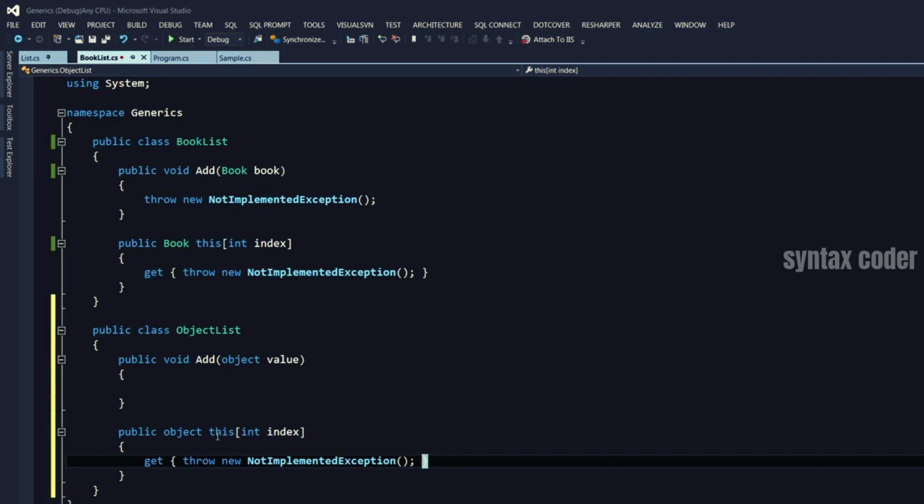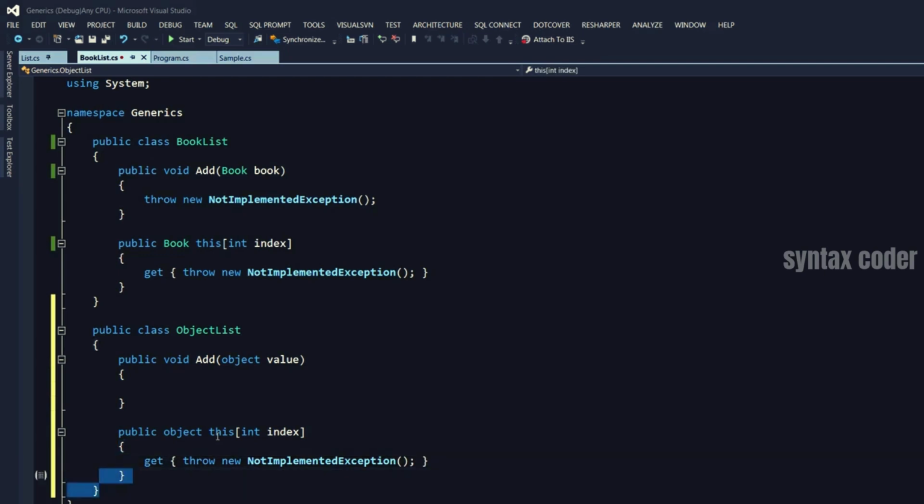Or even if you use reference types, every time we want to cast an object, let's say a book, to an object or vice versa, this casting again has performance penalty. So generics came as a solution to resolve this problem. With generics, we create a class once and reuse it multiple times. And it doesn't have the performance penalty like with the object list here. So let's see how we can create a generic list.